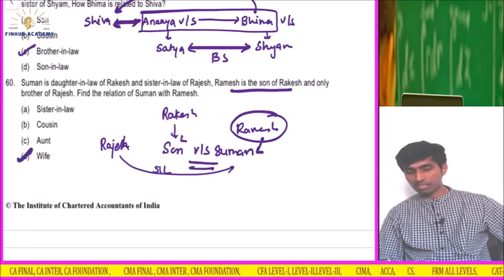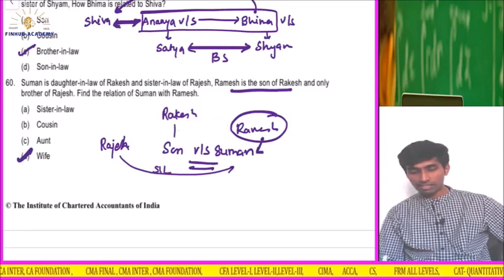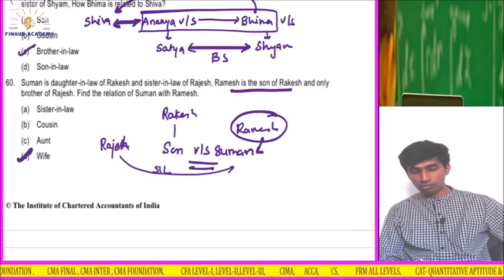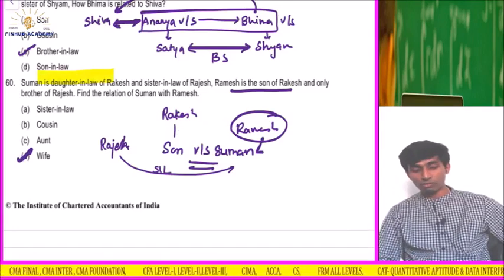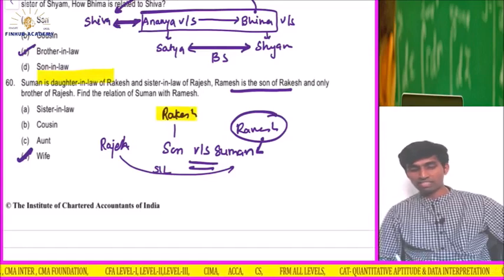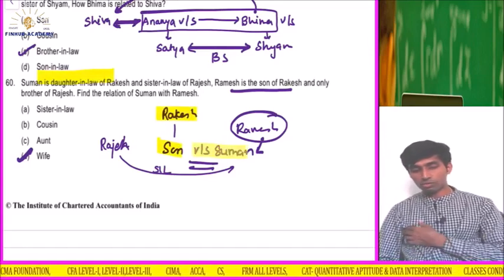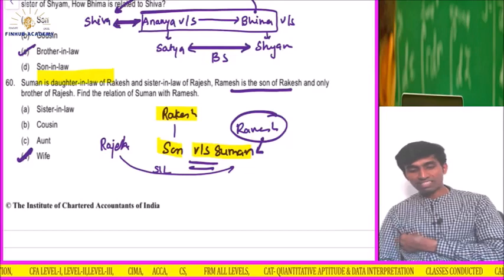One more time. Suman is the daughter-in-law of Rakesh. So Rakesh obviously has a son who is married to Suman. Therefore Suman is the daughter-in-law, and the sister-in-law of Rajesh.